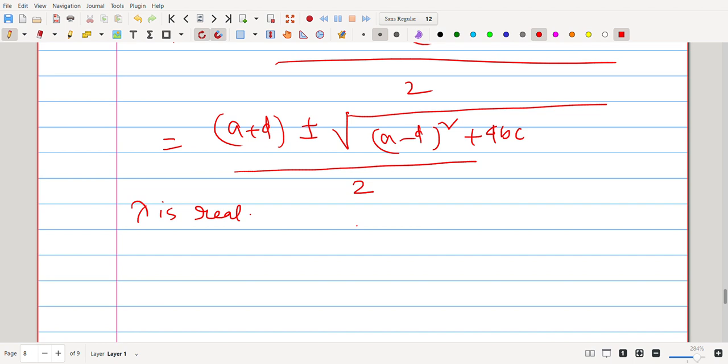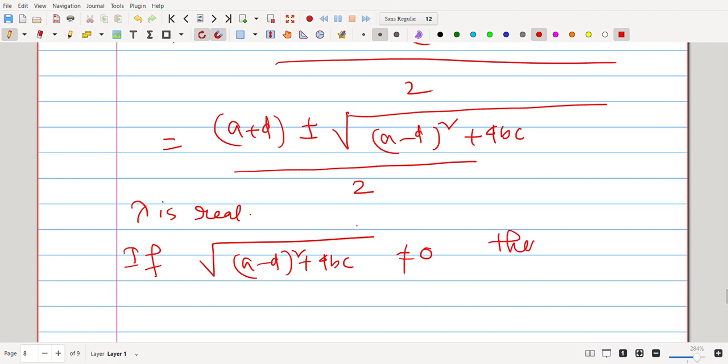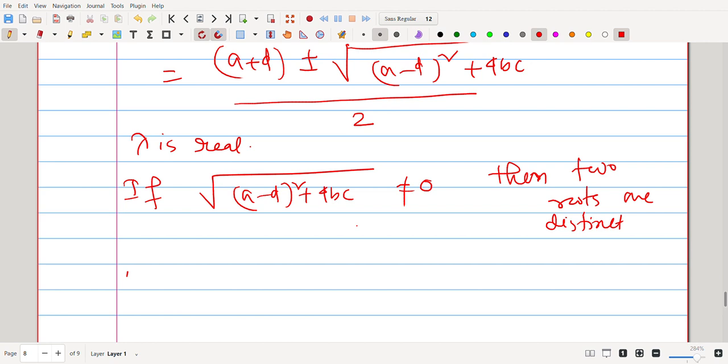That means lambda is real. Okay. Now if this is non-zero, then the two roots are distinct, right?